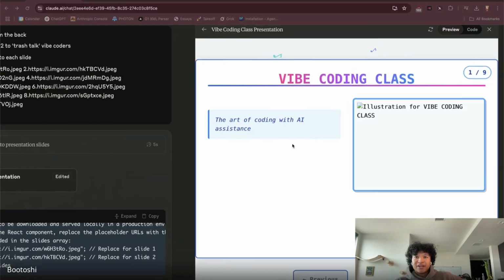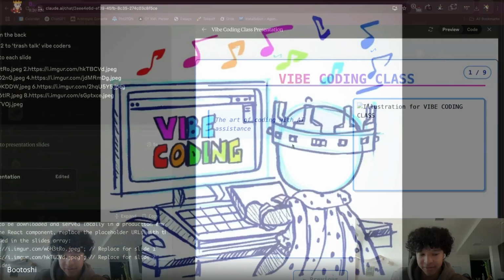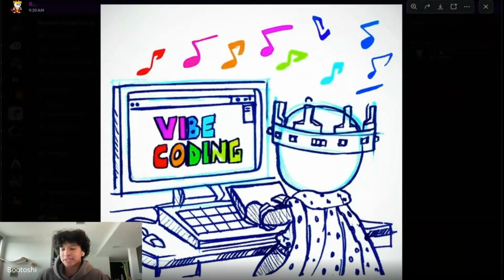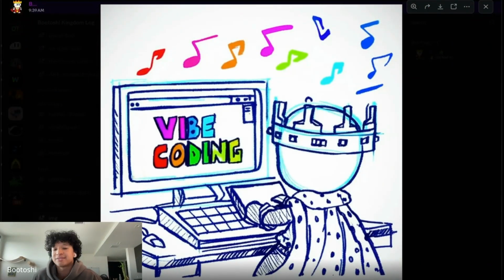I've been learning coding in a very unconventional way because I started when AI came out about 2 years ago, and I started learning with ChatGPT 3.5. So I didn't learn coding through your typical, oh, I took a coding class. I literally had AI every single step of the way with me as I was learning coding and going through this experience. So I'm gonna show you guys and just demonstrate today how I use AI in my everyday life.